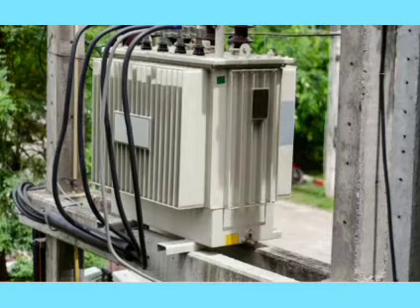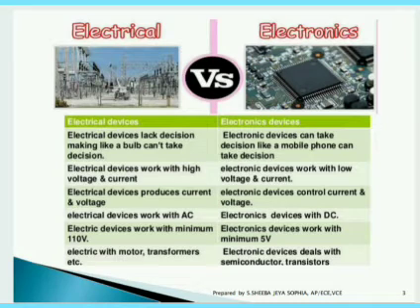It acts as a distribution device. Whereas electronic devices deal with semiconductors and transistors. That is, they convert those high voltages into very low voltages, and control the devices using those low voltages. This is the major difference between electrical and electronics you can see in real time.